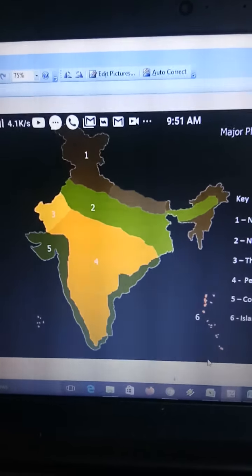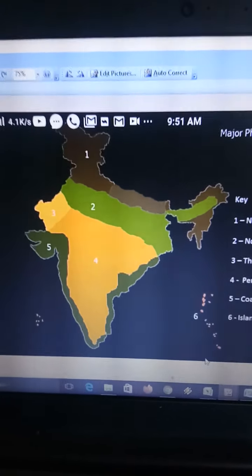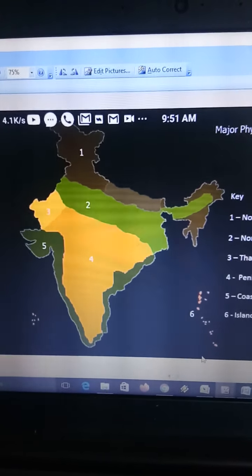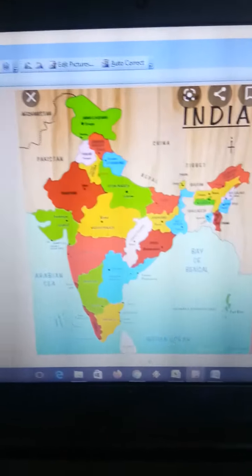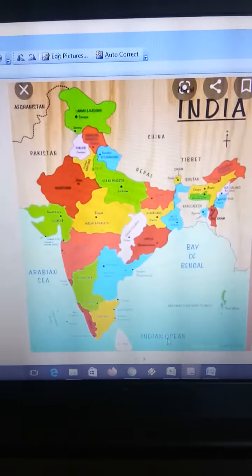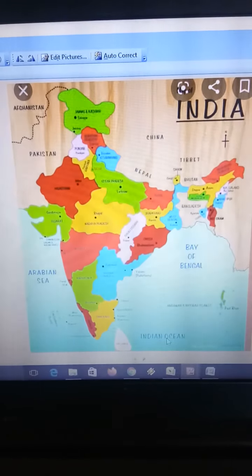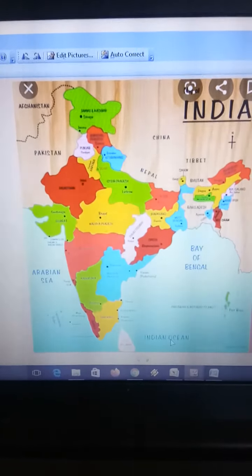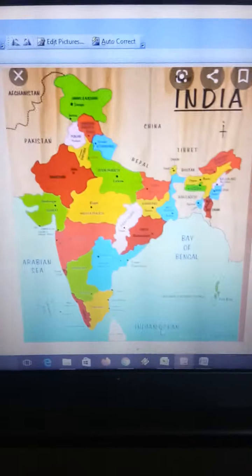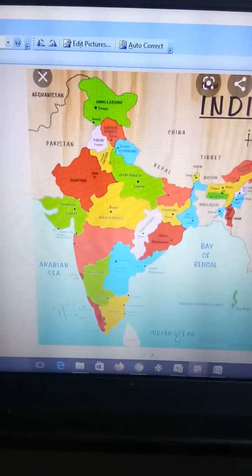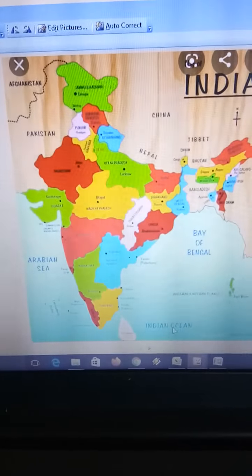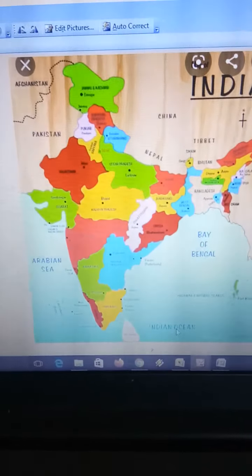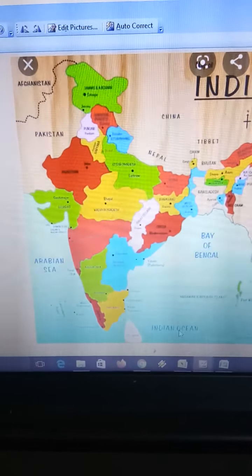We have learned about this. So now, what have we learned in this session? Here there are 29 states and 7 union territories, and we have learned about the neighboring countries of India and the water area covered by India.